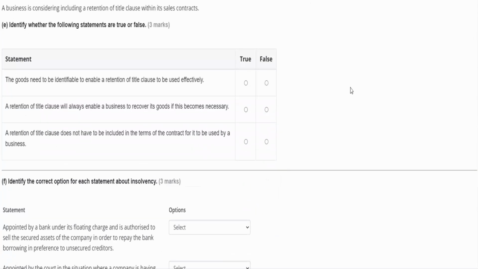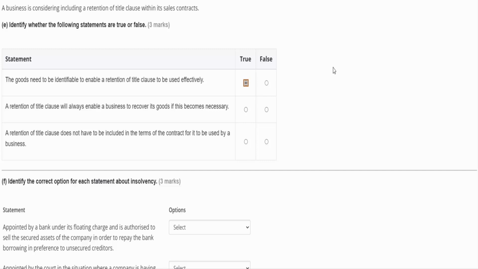Then in Part E, a business is considering including a retention of title clause within its sales contracts. So that means we're going to sell things, but we're going to retain legal ownership of those items until they're paid. So we need to decide whether the goods need to be identifiable to be able to enable a retention of title clause to be used effectively. Well, yes, that's true. If we can't identify those particular goods, then how do we know which ones we still own and which ones we don't? So yes, the goods need to be identifiable.